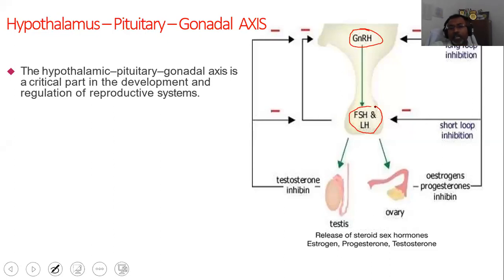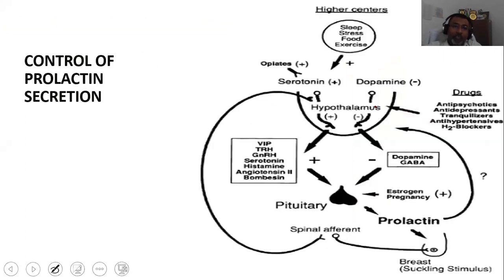These hormones are basically acting via the feedback loop again, like in the previous two axes, like the thyroid or the adrenal axis. Also, these reproductive hormones also act on the pituitary, or simultaneous, or you can say in the long term or the long loop inhibition in the form of directly affecting the hypothalamus. So these are the various axes.